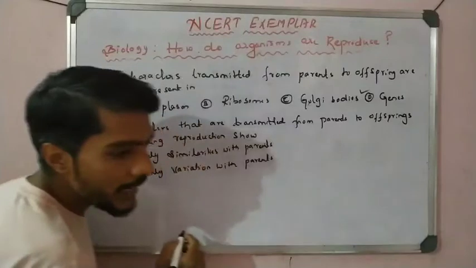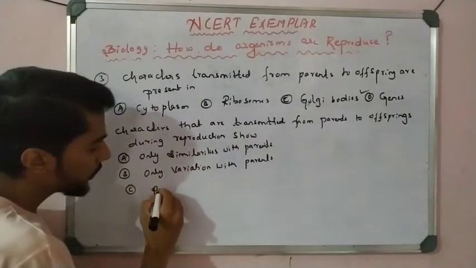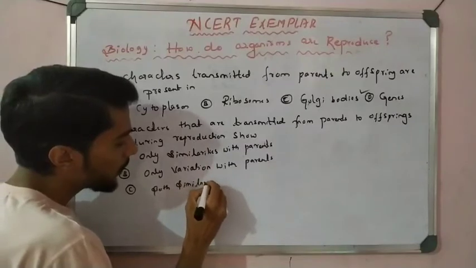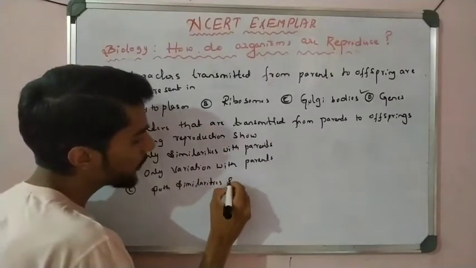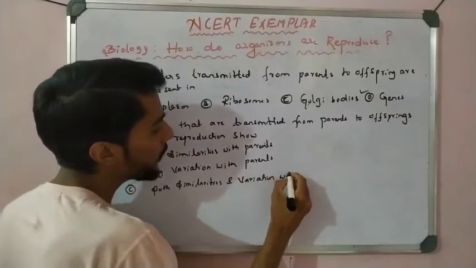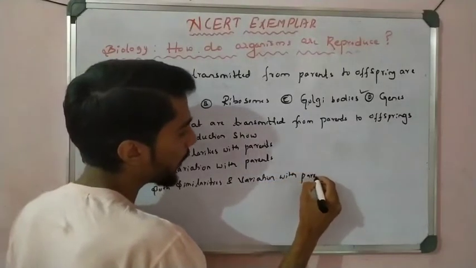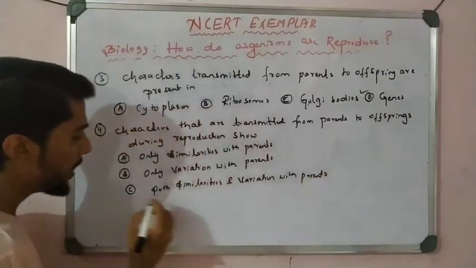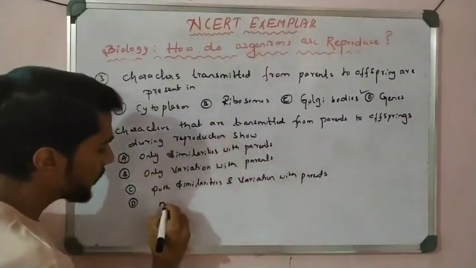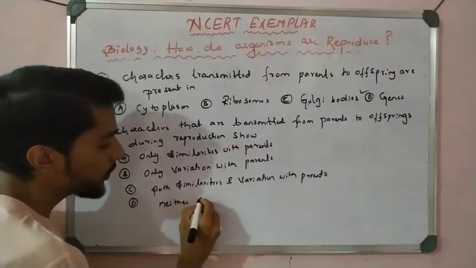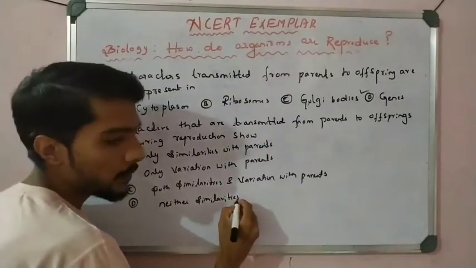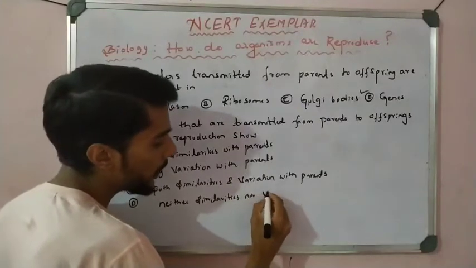Option C, both similarities and variation with the parents. And then D, neither similarities nor variation.